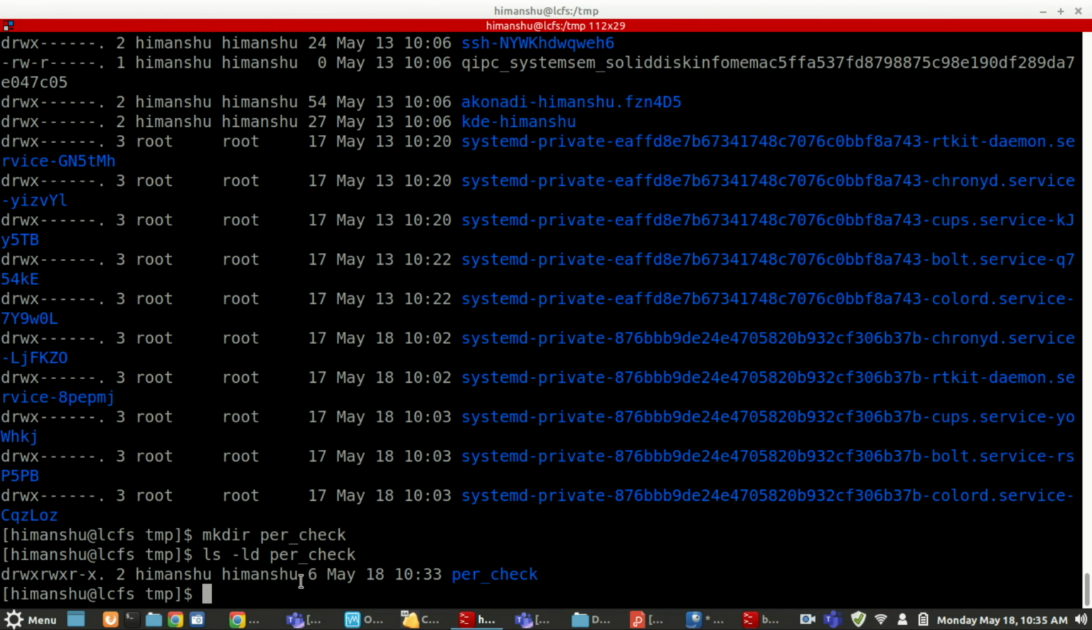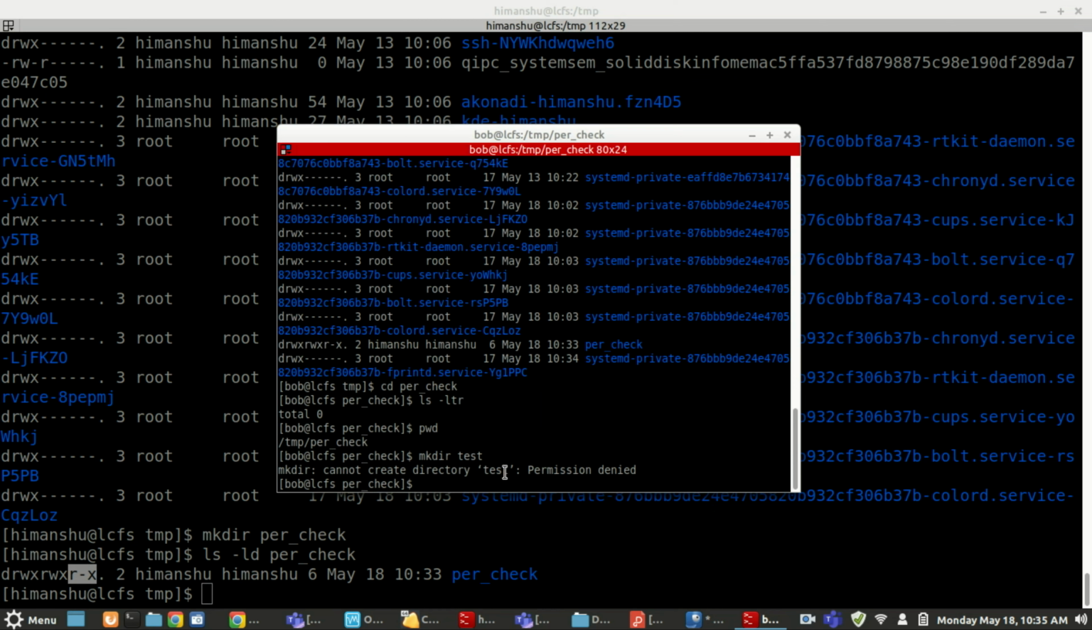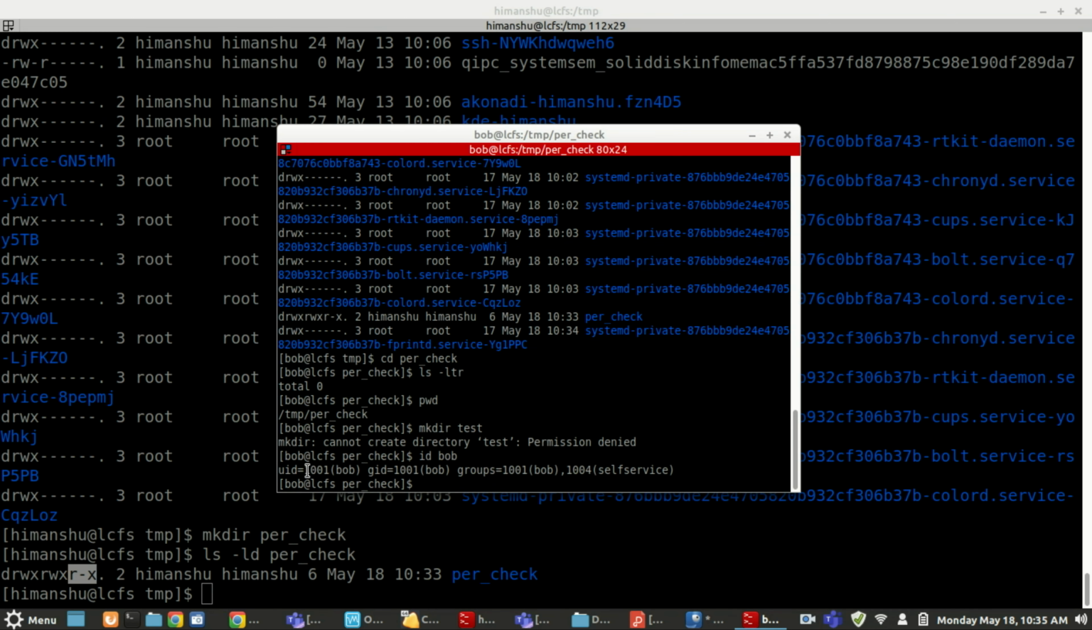So for others, what have we given? You can read and you can execute, but you cannot write anything. So Bob is unable to make any directory here, because there is no write permission for Bob. Let me show you id Bob. If I want to see the user and group details, I just write the command id, identity, Bob. You can see the user ID is Bob, the group ID GID is Bob. Bob is part of only two groups, Bob and self-service.